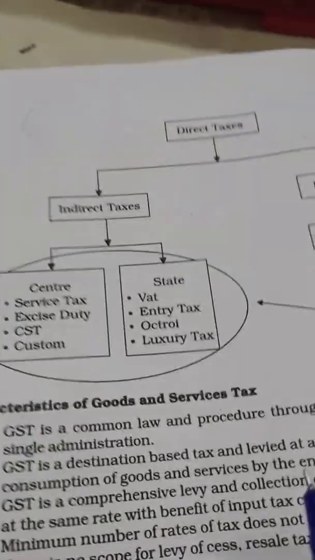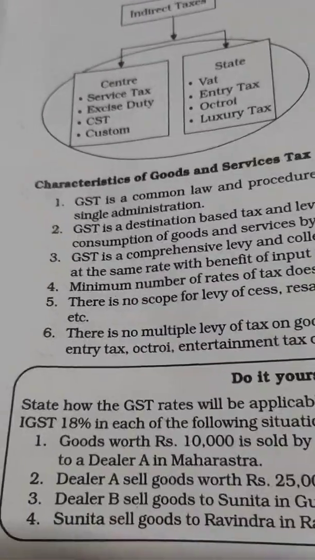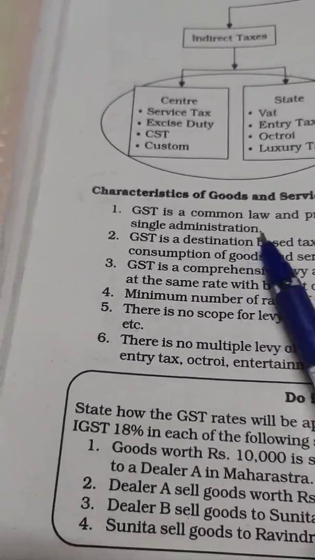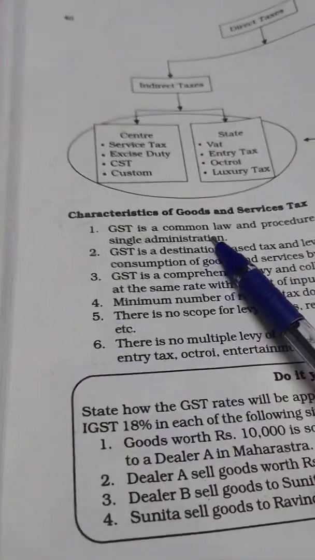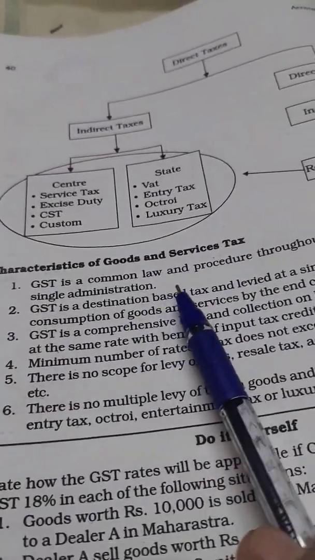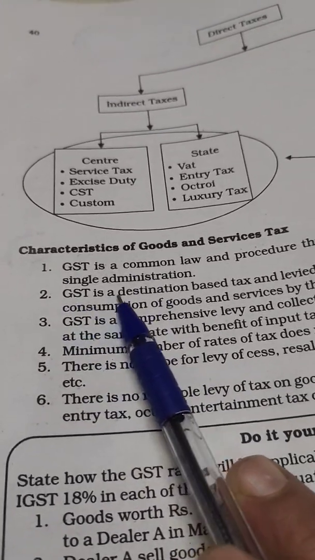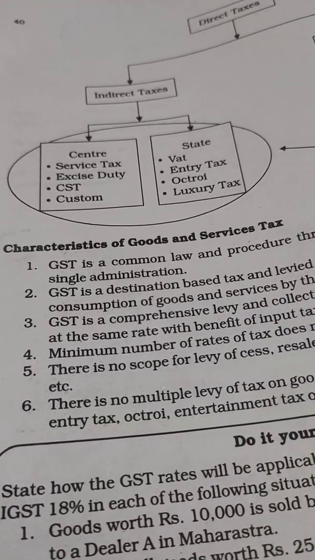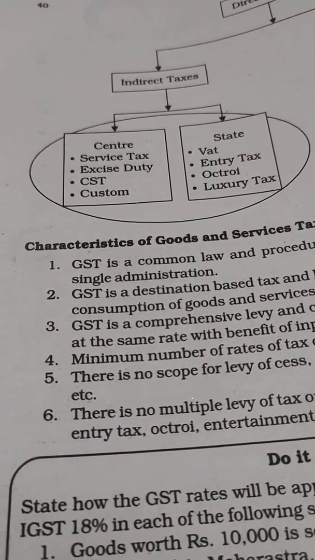Now come to the characteristics of goods and service tax. What are the main characteristics? GST is a common law and procedure throughout the country under single administration. Yes, it is termed as one country one tax. So GST is a common law and procedure throughout the country. GST is a destination based tax and levied at a single point at the time of consumption of goods and services by the end consumer.